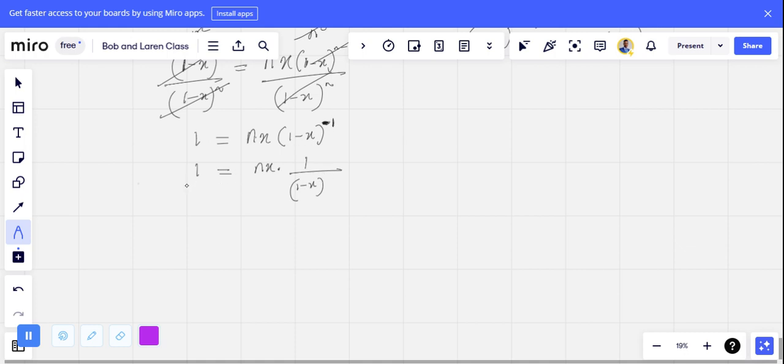So when I have this expression, you know what to do. Just drop the one and cross multiply. You see, it's already breaking down. It's making sense now more than the way it was before. If I cross multiply, I will have 1 minus x here, and then in this case, I will have n x. So this is what I have in this case.